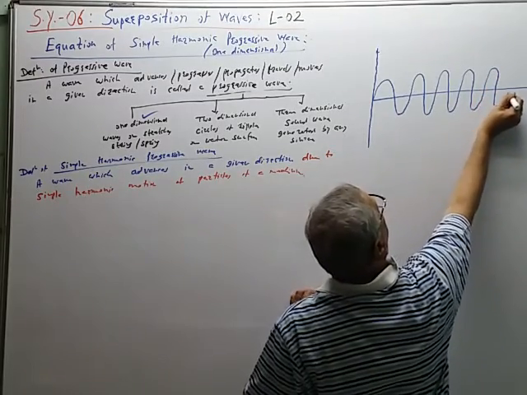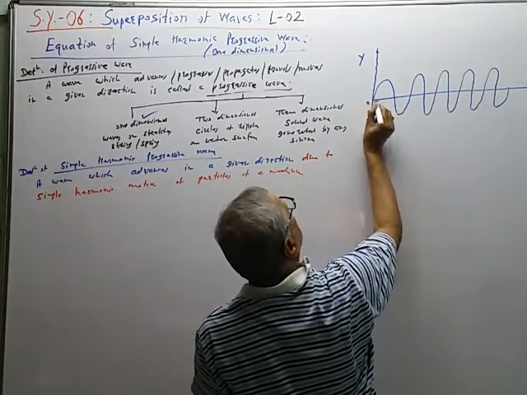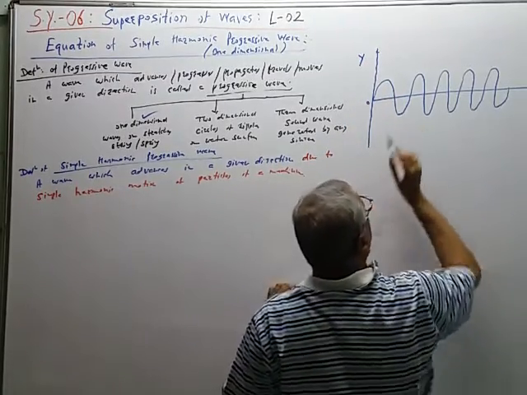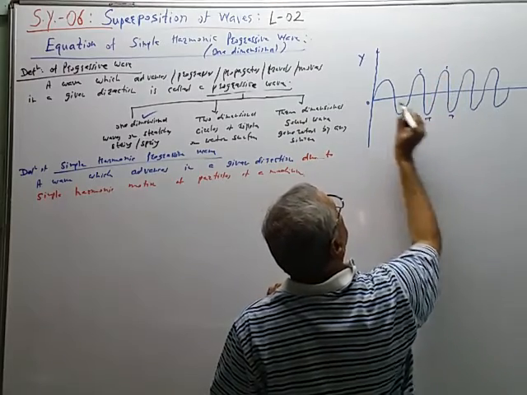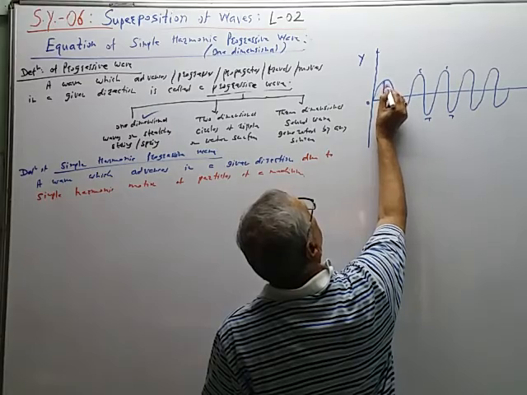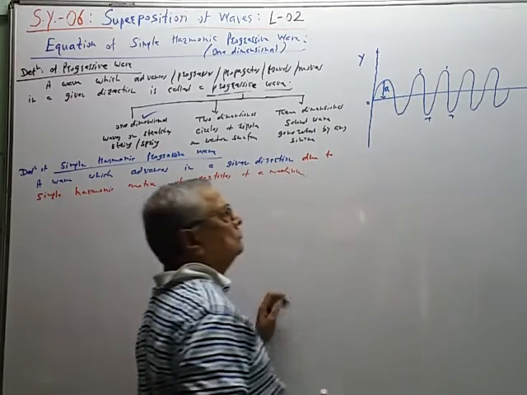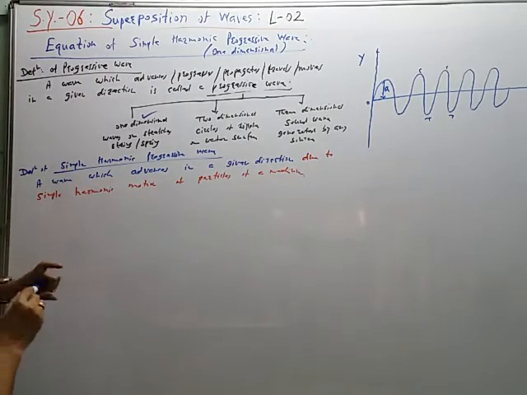So the particles are vibrating in y direction. This is the origin O. This is the position of crest. This is the position of trough. This is called the amplitude A. So now we are to derive the equation.